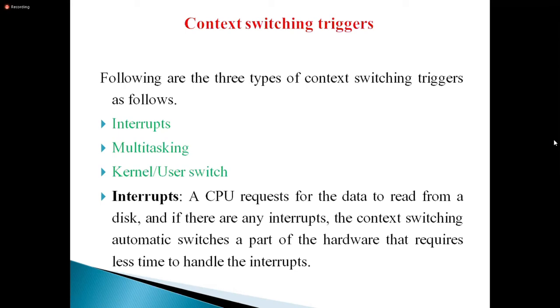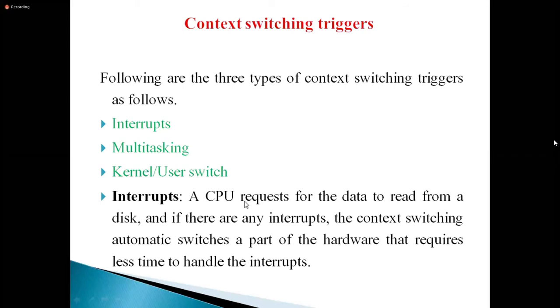If you are executing any program and an interrupt occurs, it will go and execute in kernel mode. Once the execution is over, it returns back to user mode. Yes or no? You remember that diagram? Okay, that is the kernel or user switch. These are the three categories, Amma. When context switching happens, it is either a kernel and user switch, or an interrupt. Interrupt means some error or some disturbance happens, and it will execute the next process.